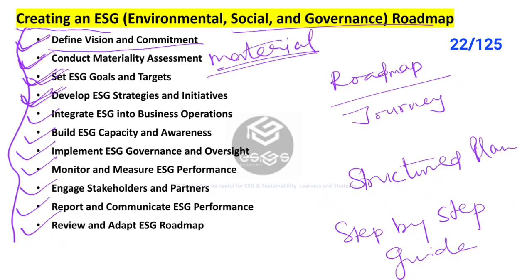Next is integrating ESG into business operations. In this step, we embed ESG considerations into core business operations, processes, and decision-making frameworks. Also, we establish policies, relevant procedures, and performance metrics to support ESG integration and accountability across the organization.